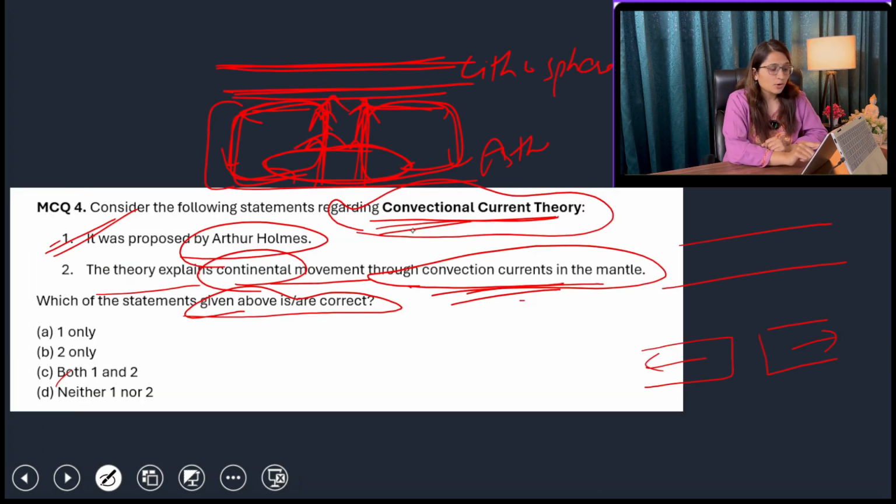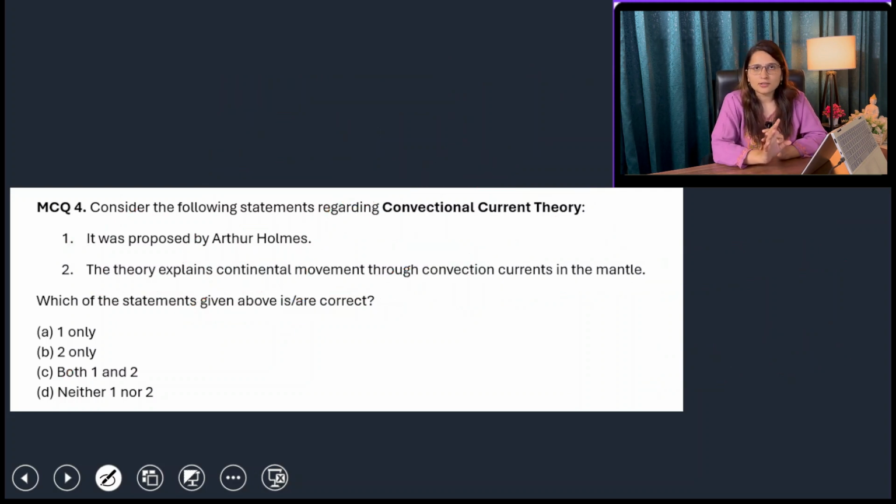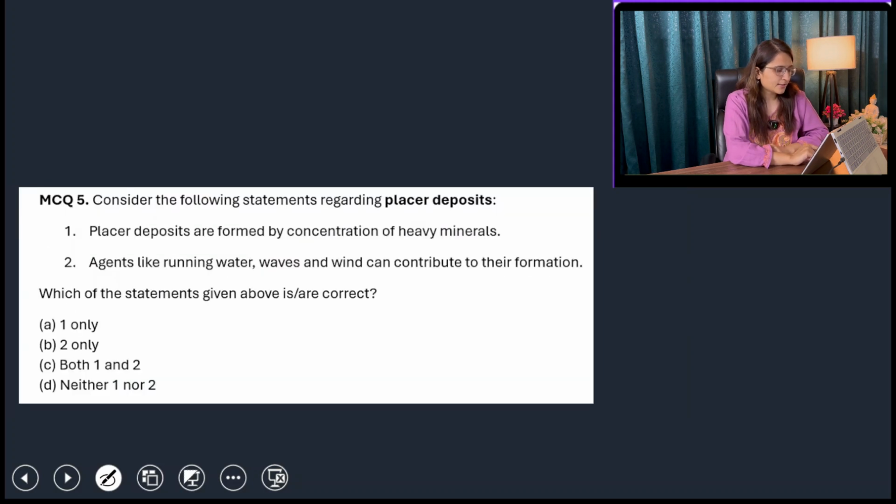And this was the force responsible for the movement of continents, but Wegener did not take into account that this was the responsible force, because Wegener was from Germany and Arthur Holmes was British, and those two nations were kind of enemies to each other. So that's why Wegener never took into account that convectional currents are the responsible factor for the movement of continents. Okay, so let's move to the next topic.